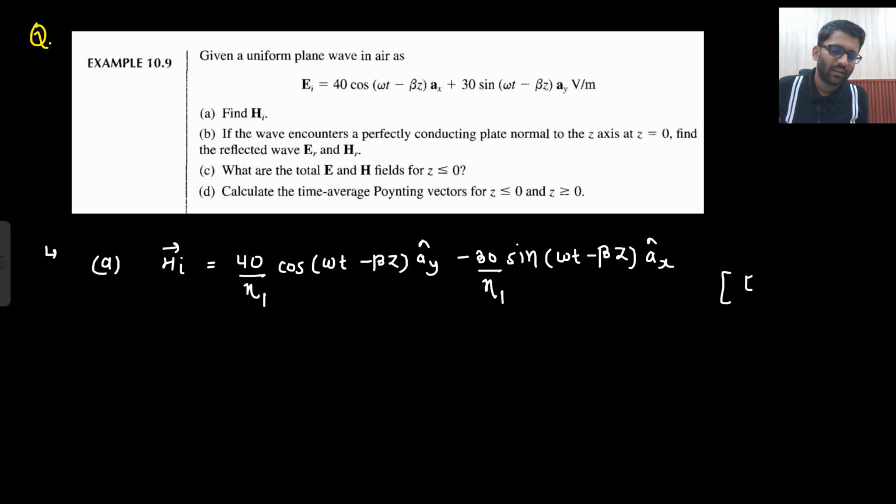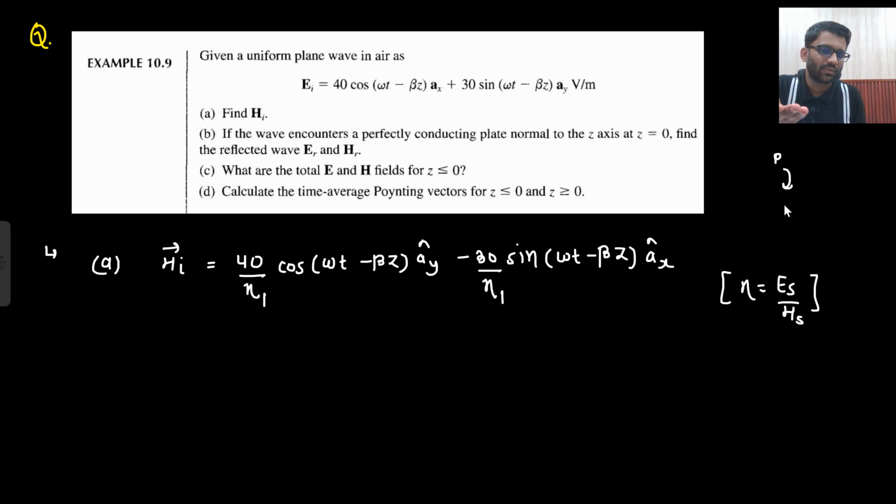eta? Eta is ES by HS. Since this is free space, it will be magnitude of E divided by magnitude of H. Magnitude of E 40 by eta, 40 by eta will be your H. So divided by eta. And how am I writing down the direction? Direction I am writing by P is equal to E cross H. So I need the direction of H.